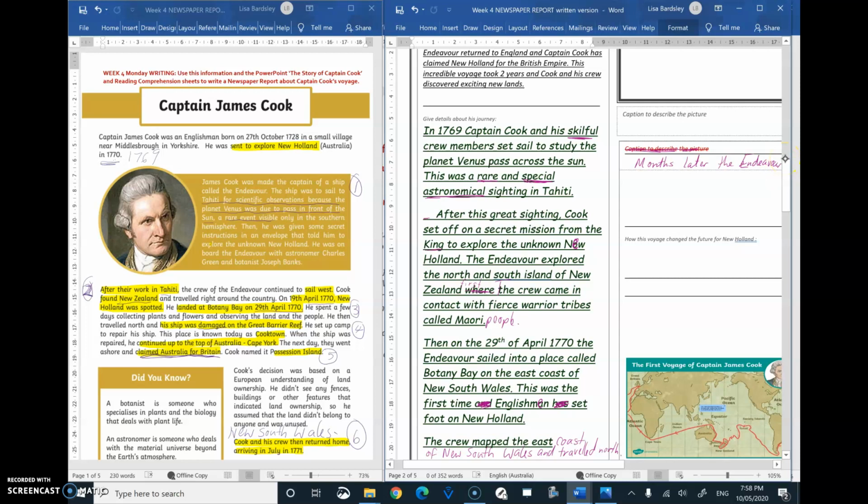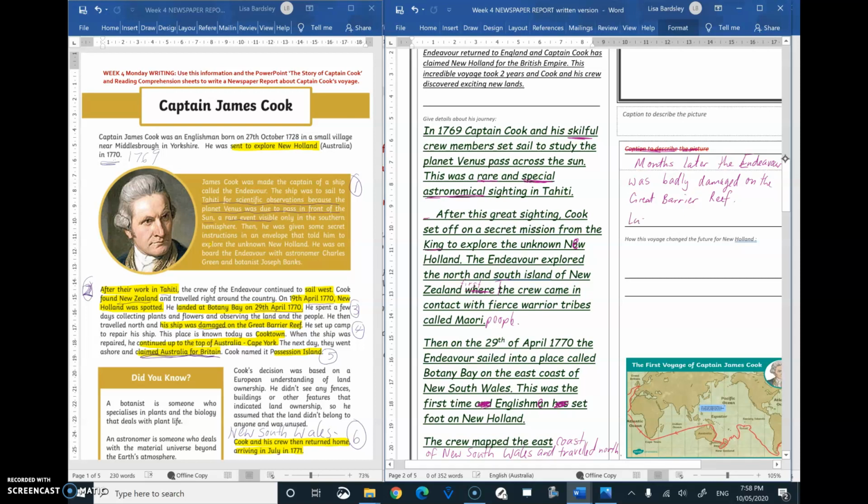Months later, the Endeavour was badly damaged on the Great Barrier Reef. Now remember, they didn't have any maps, so they didn't know when they were going to hit reef, and you couldn't even see the reef, which goes on for kilometres. Badly damaged on the Great Barrier Reef.